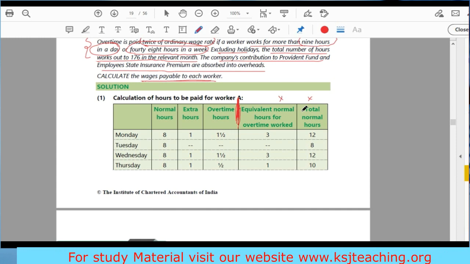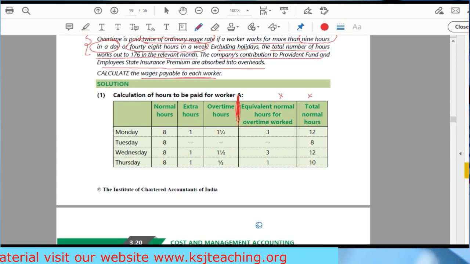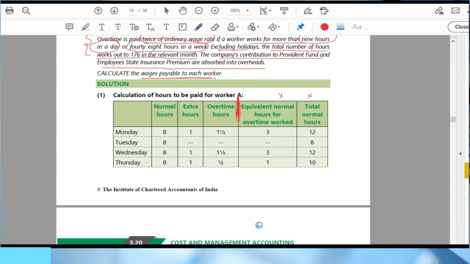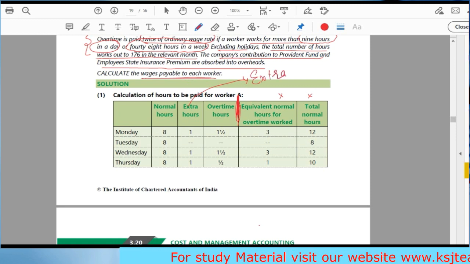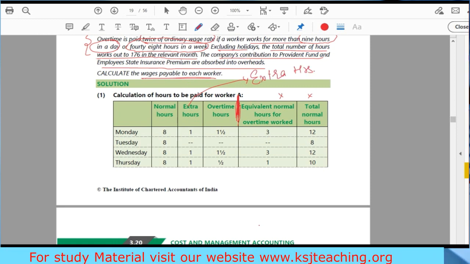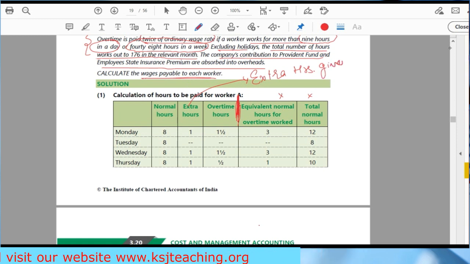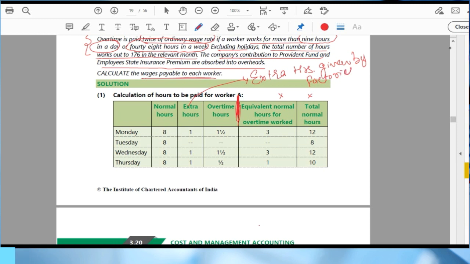So beyond this 8 hours we have some extra hours for which we do not have to pay overtime. That is why these extra hours are given by the Factories Act. Up till this point we are not entitled to pay overtime. Then we have overtime hours. If beyond this, then we'll pay overtime hours.